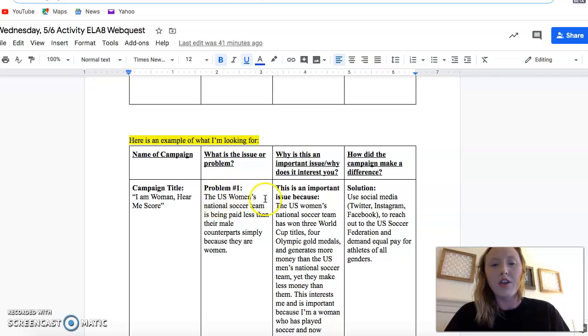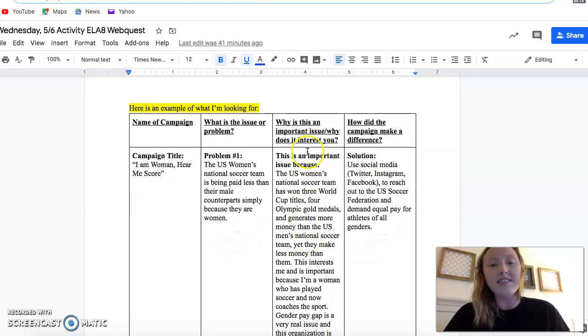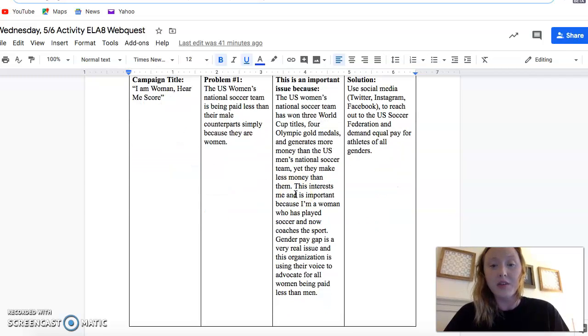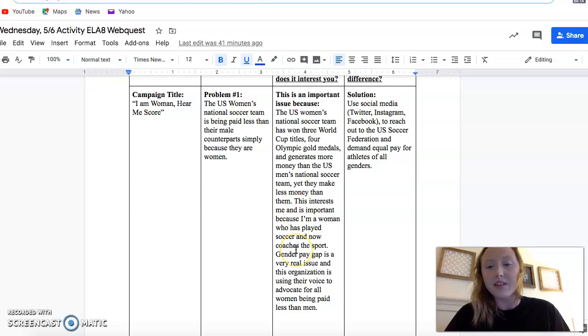Okay. The U.S. women's national soccer team is being paid less than their male counterparts simply because they are women. So that is the problem here. Women are getting paid less than men. Why is this an issue, or why is this an important issue, and why does it interest you? See how this one's a little bit longer because it has 2 questions to answer.